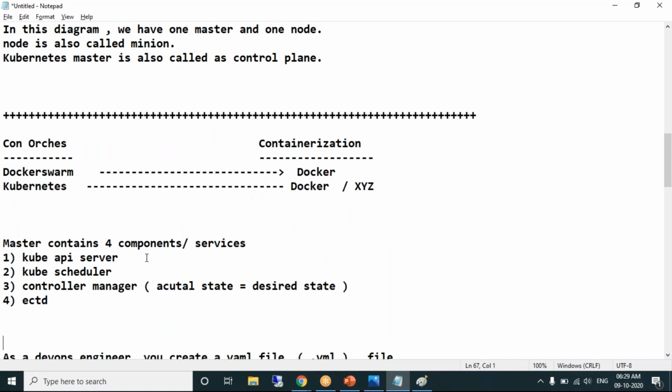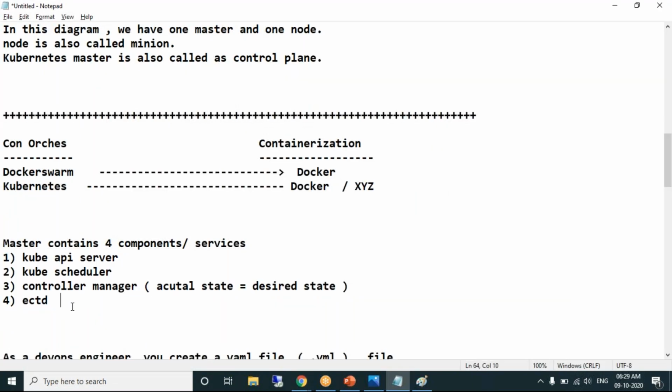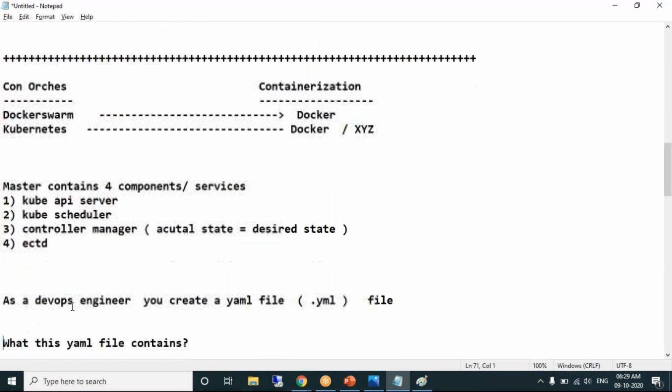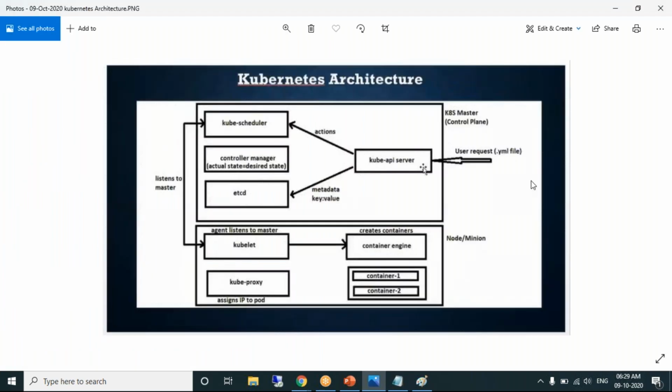Kube API server, kube scheduler, controller manager, etcd. Four components. Okay. So starting with, as a DevOps engineer, you will be creating a YAML file. If you look at the diagram, what I am sending is a YAML file.